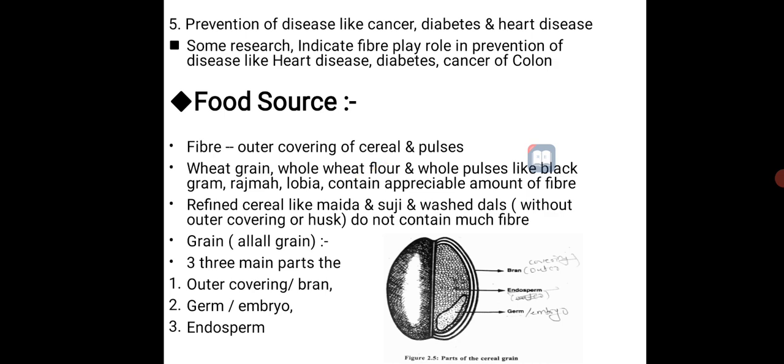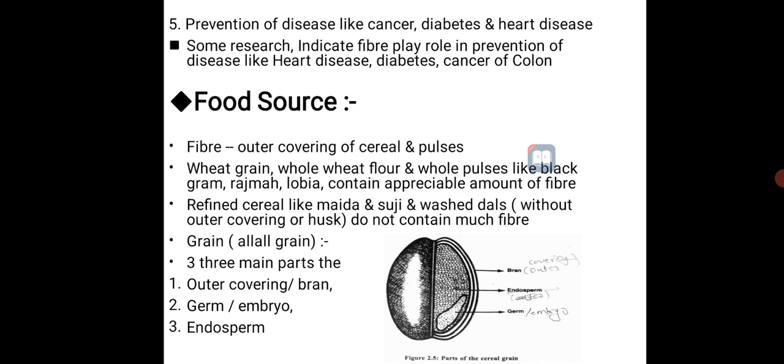Then the whole pulses like black gram, moong dal, tur dal, whatever, along with their cover. Then the refined cereals like maida, suji, then a washed dal without outer covering or husk do not contain much fiber. This maida, suji contain very little fiber.